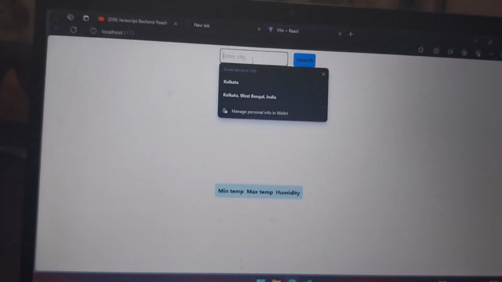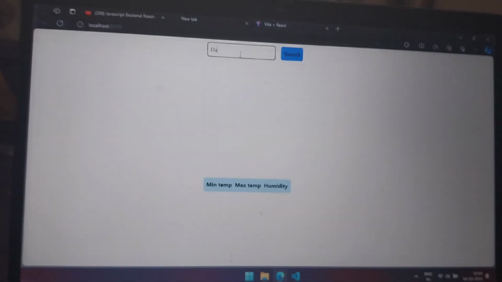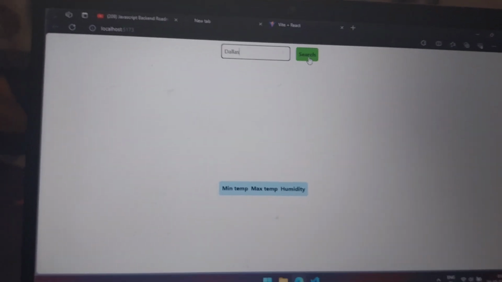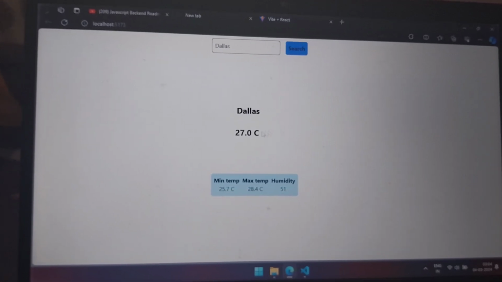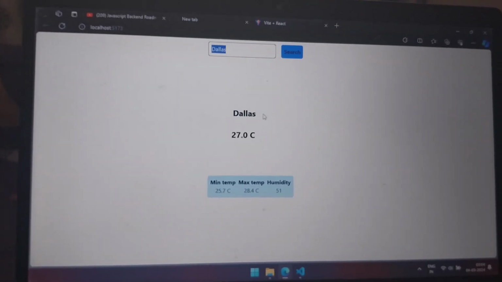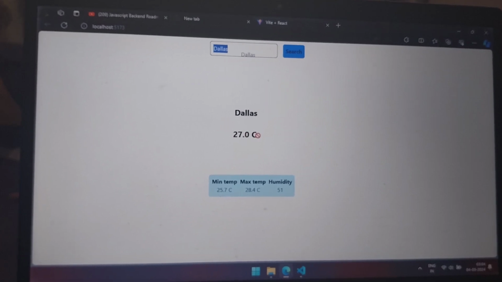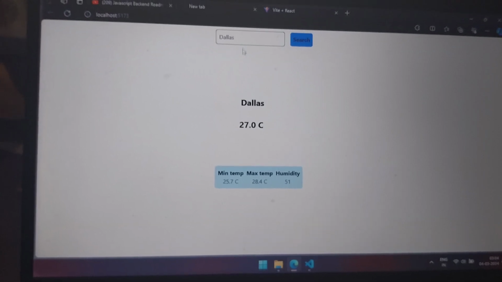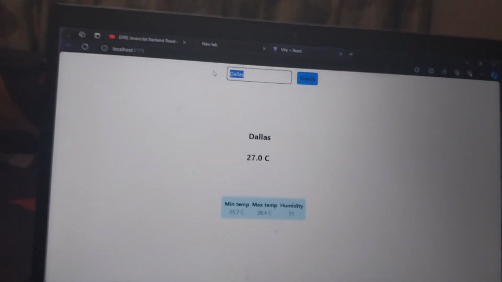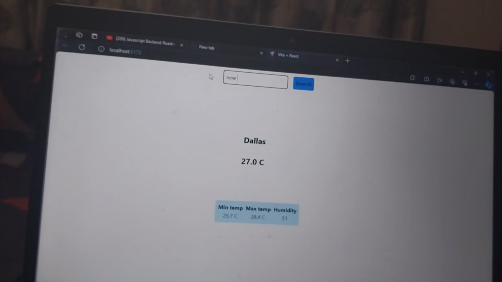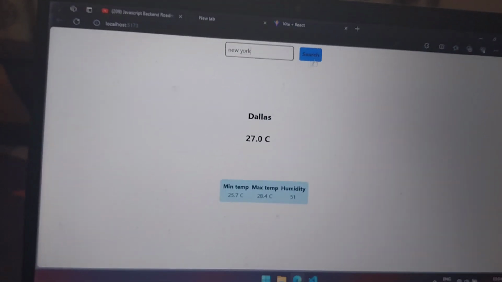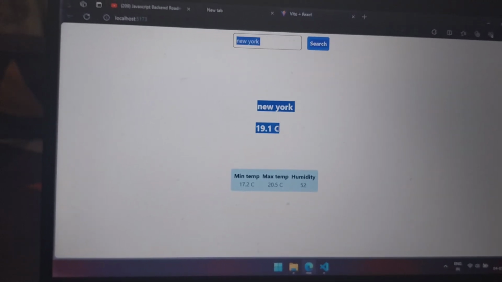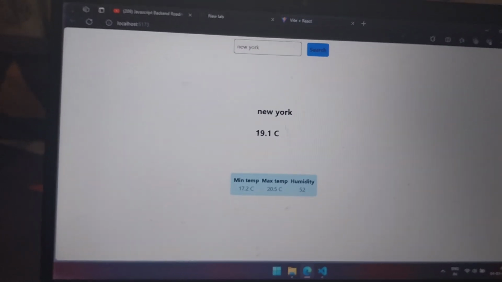Now for example, if I click any city, for example Dallas, and I click search, then as you can see the name of the city has been printed along with its average temperature and the remaining data like the minimum temperature, maximum temperature and humidity. Okay, let's try one more. Let's say New York. Let's see what we get. Let me search it, and as you can see New York, the average temperature is 19 degrees and the minimum and maximum and the humidity you can see here.